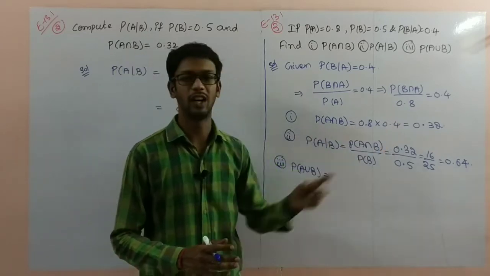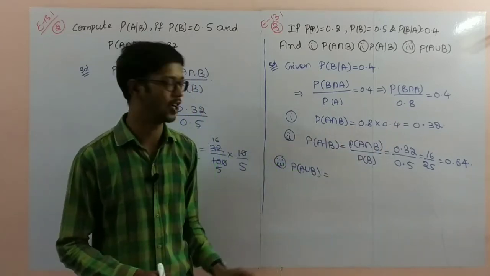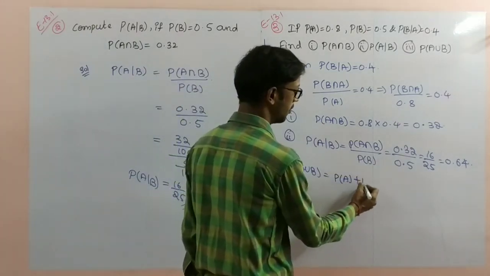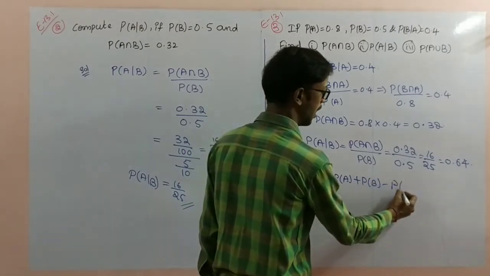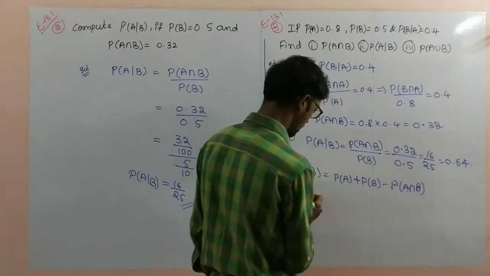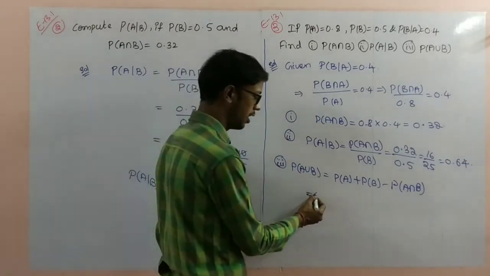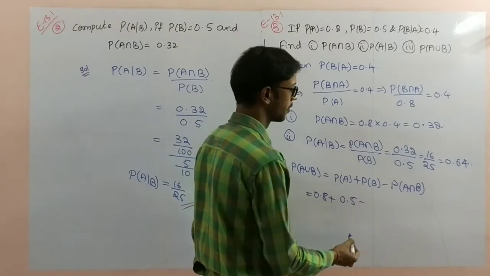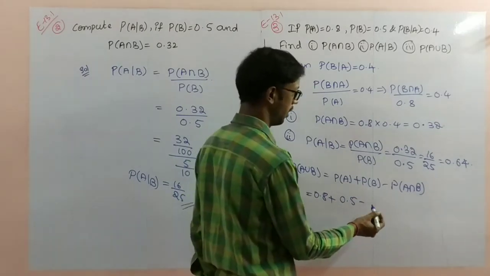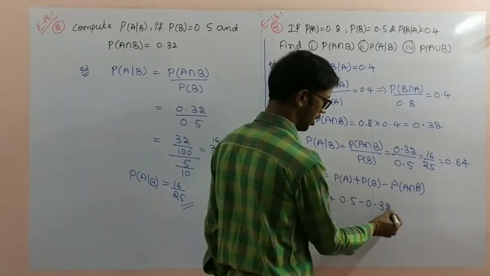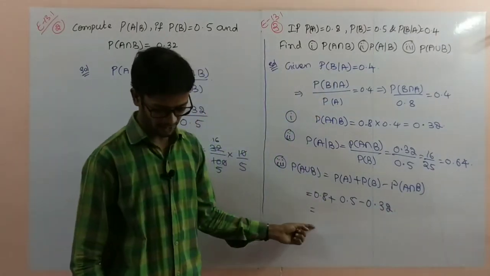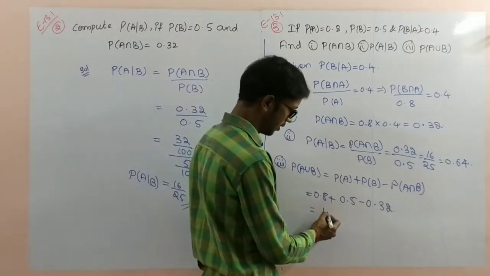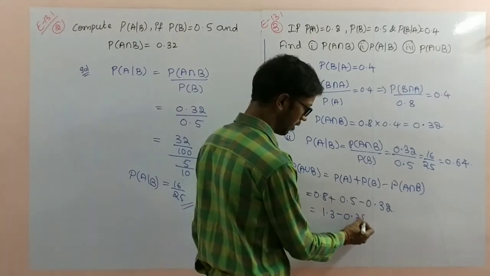Here, these two events are not disjoint, so the formula is P of A plus P of B minus P of A intersection B. P of A is 0.8 plus 0.5 minus P of A intersection B, that is 0.32. Simplifying, 1.3 minus 0.32.